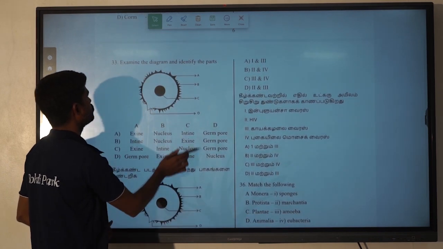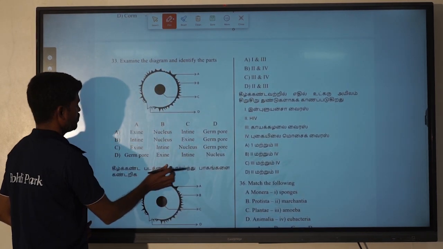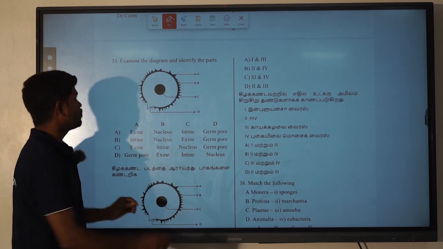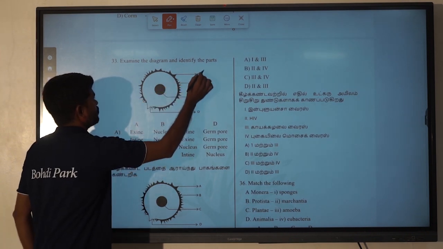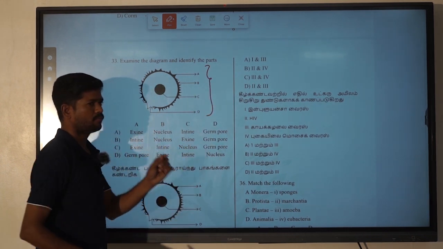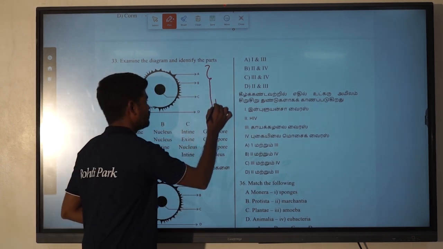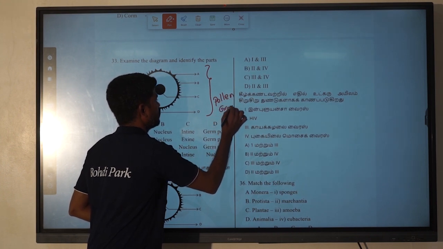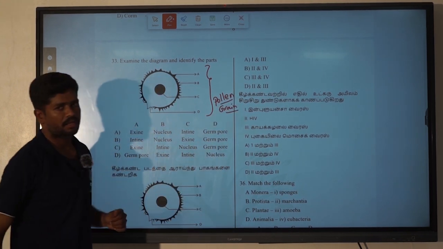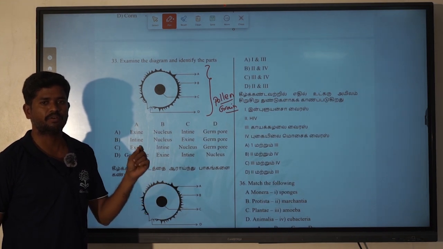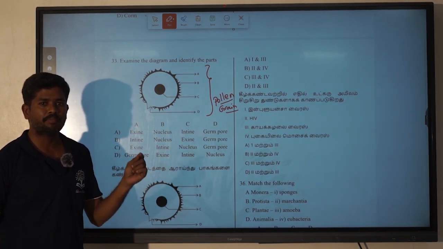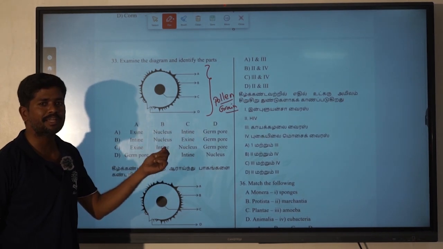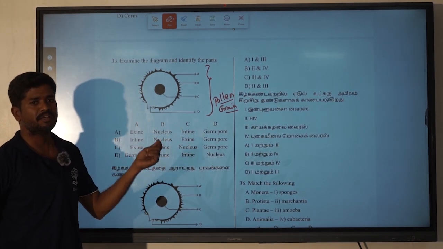The 33rd question. Examine the diagram and identify the parts. We know this is a pollen grain. We know this is the structure of a pollen grain. So what is the importance of pollen grain? Pollen grain is a male reproductive structure. Sometimes we call it the male gamete present in flowering plants.